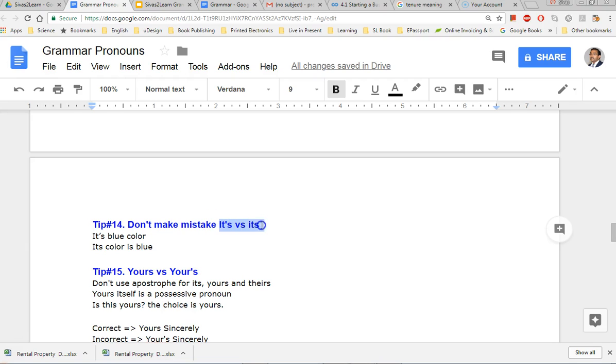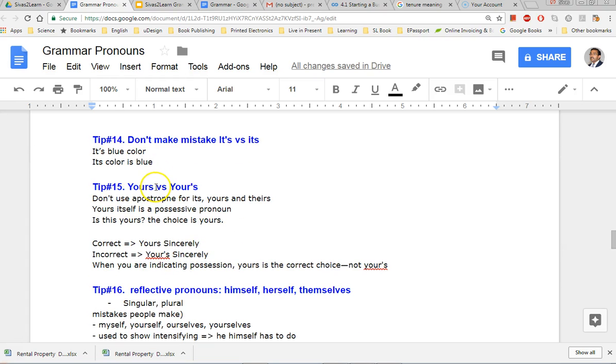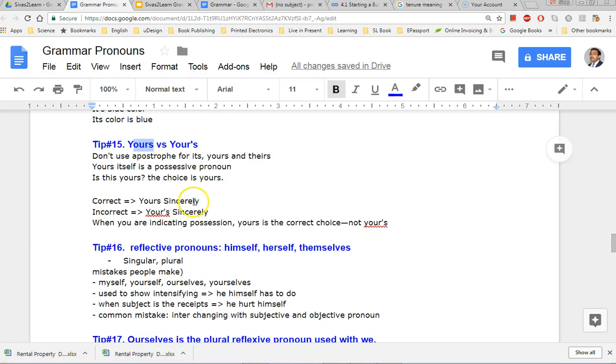You have to be very careful with it is and its, right? If you put the apostrophe, it's, that means it is: it's blue color. If you don't put the apostrophe, that means it's possessive: its color is blue. A lot of people make mistakes here. The same thing with yours and your's. Yours is possessive; your's is wrong. Don't use an apostrophe for its, yours and theirs. Yours itself is a possessive pronoun. Yours sincerely is the correct format. Don't write it the other way when you complete your mails, right? A lot of people make this mistake.